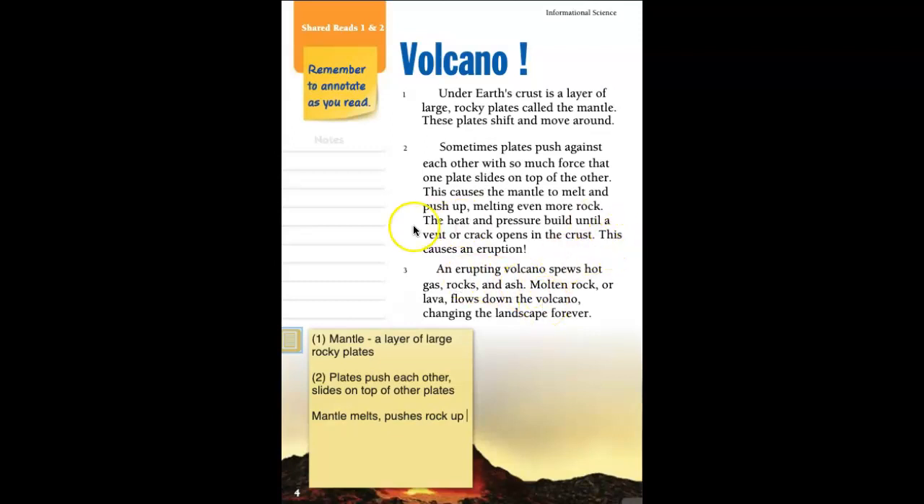And let's see, the heat and pressure build up and a vent or crack opens in the crust. So pressure builds, eruption. And an erupting volcano spews. What do you think spews means? I'm going to let you write that. What do you think spews means? And then the last part of our annotation, you can kind of just write what it spews out. Great job. Give you some time to catch up and write that on the side.